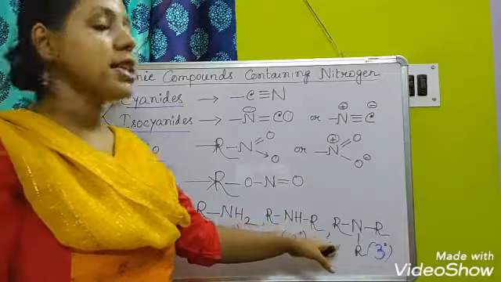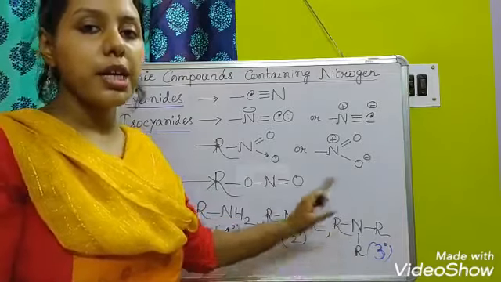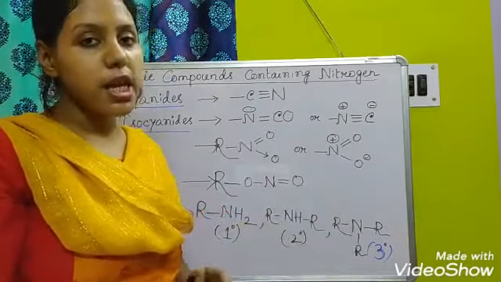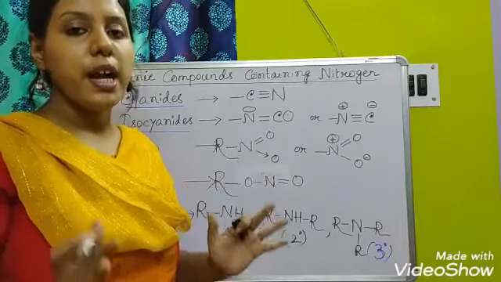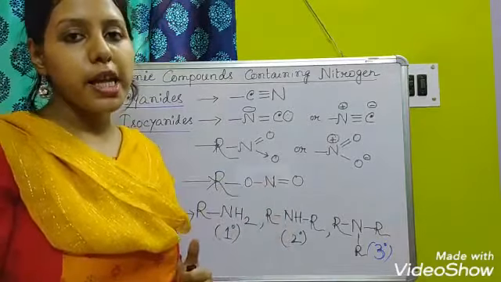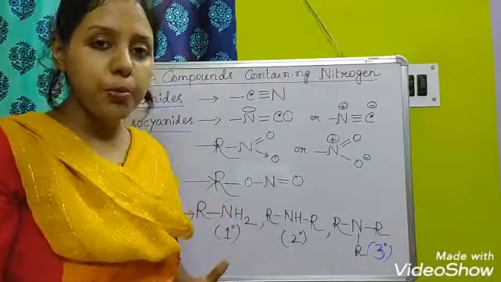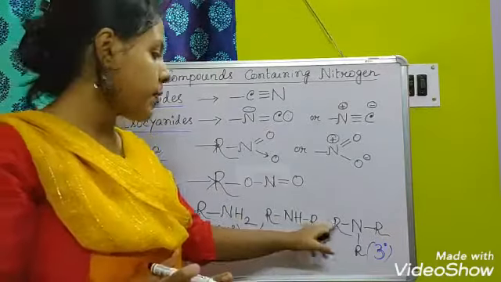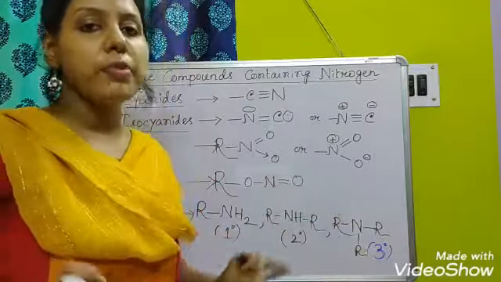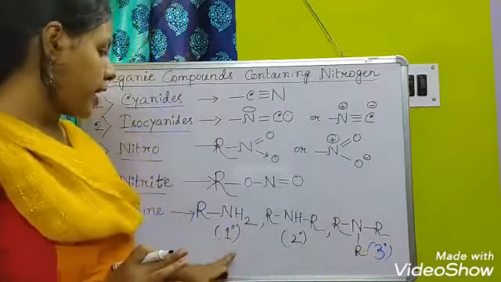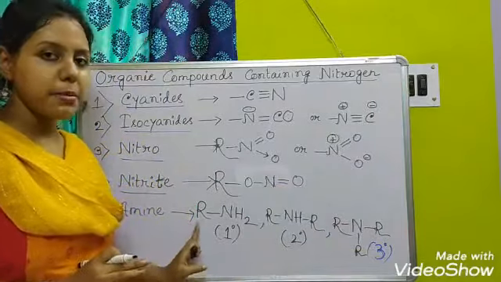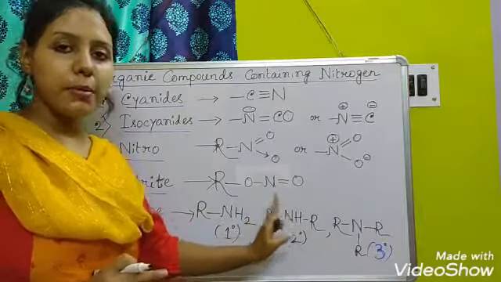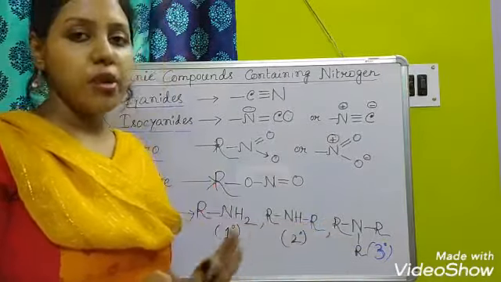And the last one is tertiary amine. In tertiary amine, the nitrogen is attached to 3 alkyl groups, or one aryl group and two alkyl groups. That means it is attached to 3 carbons. Here nitrogen is attached to 1 carbon, here to 2 carbons, and here to 3 carbons.